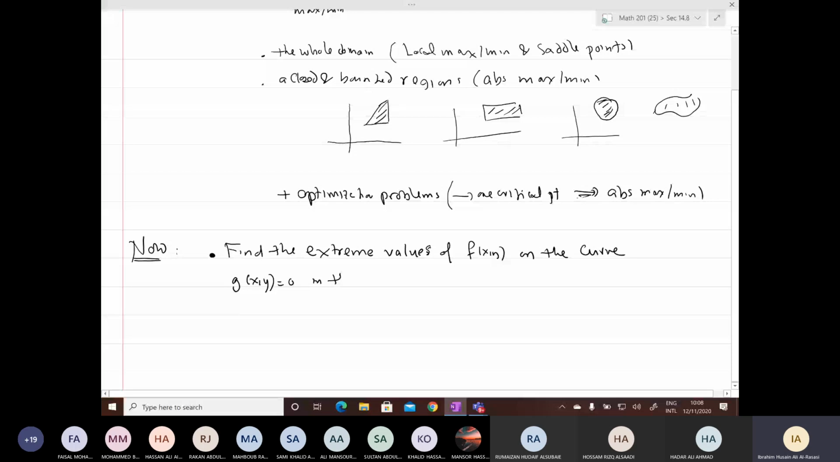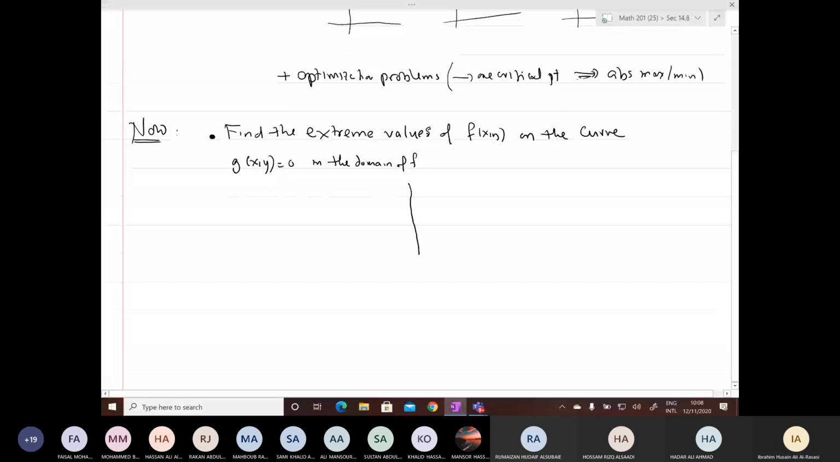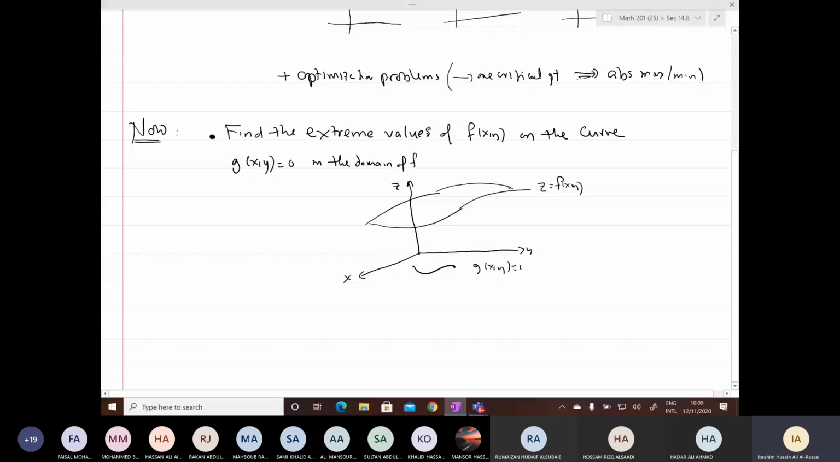Okay, so graphically you have the following. This is x and this is y and this is z. We have a function f, so this is a surface, z equals f of x, y. The domain will be in the xy plane, but I will not take the whole domain. I will take part of the domain, which part? It is really the points lying on a curve. So this is g of x y equal to 0, a curve.